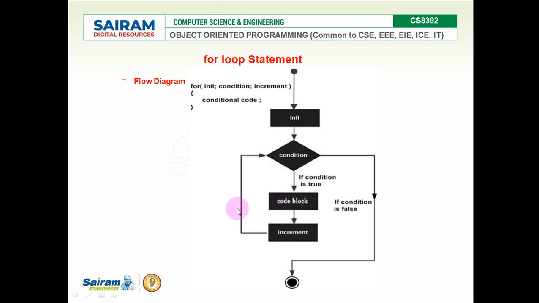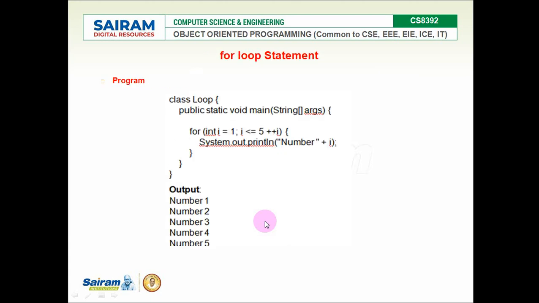After that, it again checks the condition. If it is true, the same code block will be executed with the increment. If the condition returns false, it comes out of the loop. So as long as the condition returns true, these two statements are executed, the code block and the increment. Then only it checks whether it reaches the upper limit or not. That is the for loop flow diagram.